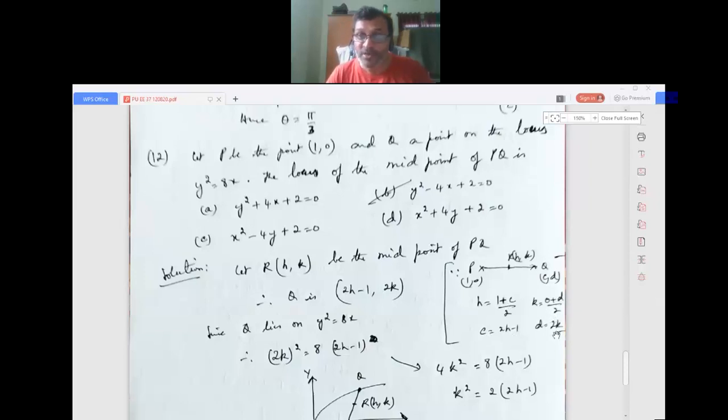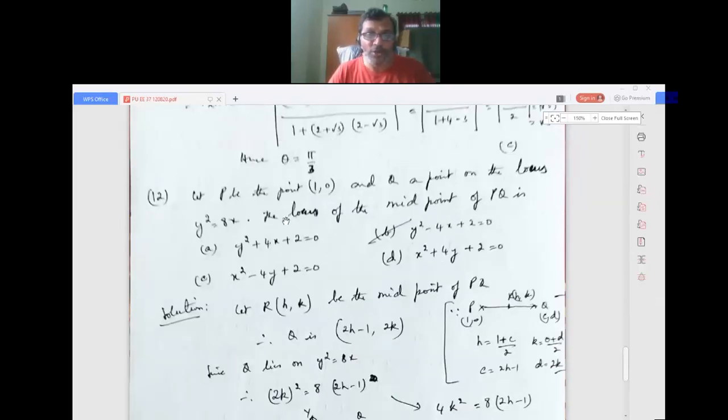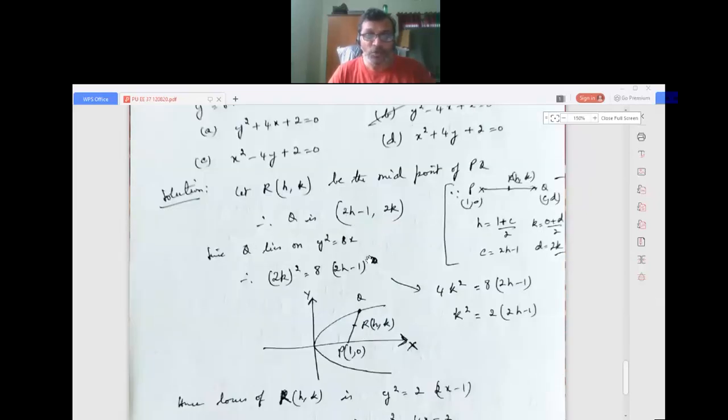It is fundamental, you have to know it, but I have given the explanation for you to understand. You have studied that in your first PUC. So Q is (2h minus 1, 2k). It is given that Q is a point on the locus y squared equals 8x, so it lies on y squared equals 8x. So y is 2k, x is 2h minus 1.